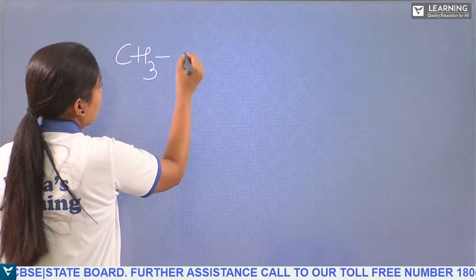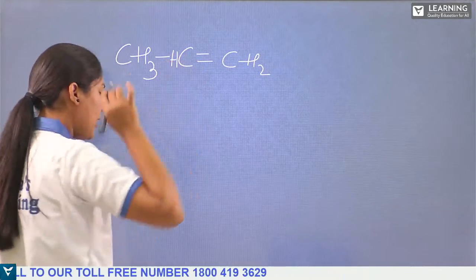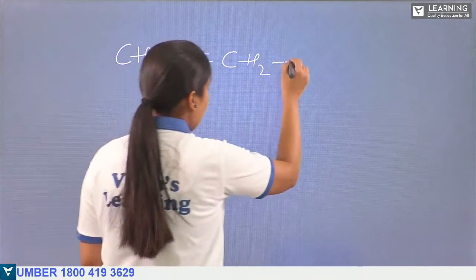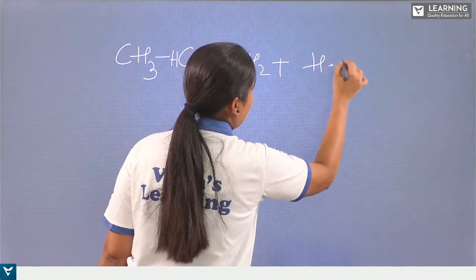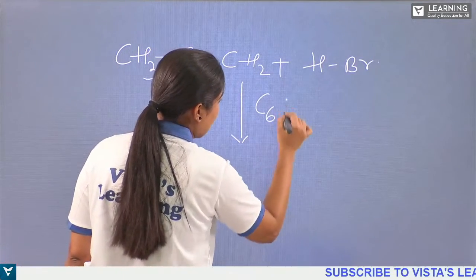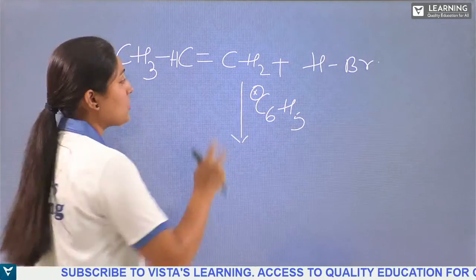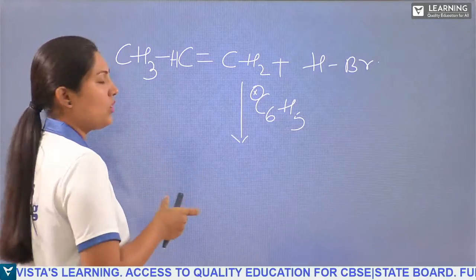And the next one, you will have the alkene group, CH3, C double bond CH2, and we have one more single bond. What happens here now? So here we have the reaction where HBr is being added to this, right? In the presence of the C6H5 radical, this will not be quite stable. This also requires one more electron because it is not stable.